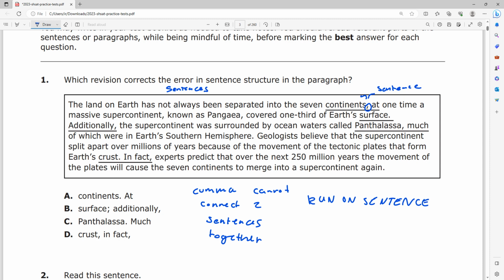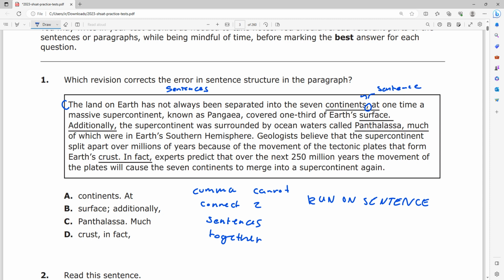If this was a semicolon, it'd be okay. If this was a comma followed by and or another conjunction, it'd be okay. But since I have two complete sentences on either side connected by a comma, I know this is false. You may be asking me, how do you know it's a sentence? Well, a cool way to think about identifying a sentence is: can I tell this to my friend without any context, and will they know what I'm talking about? Will they look at me like I'm crazy?